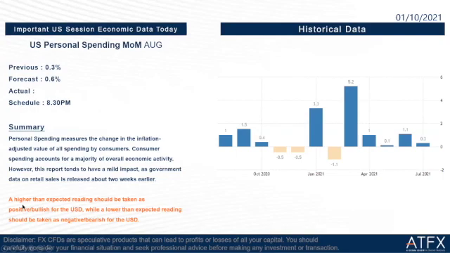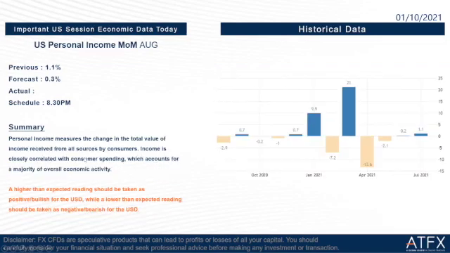If higher than expected, the reading should be taken as positive for the USD, while a lower than expected reading should be taken as negative for the USD. And then we go to the next one, which is US personal income, month-on-month, August. Previous is 1.1% and the forecast is at 0.3%. The time is at 8:30, same as the previous one.